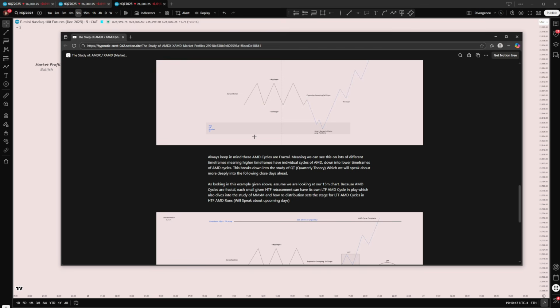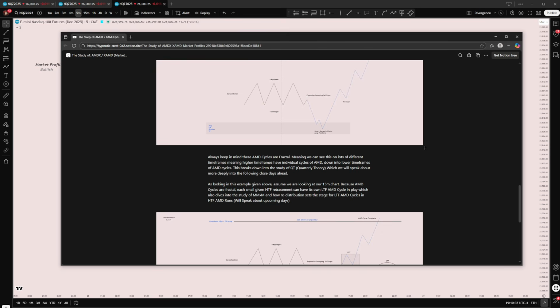All right, but always keep in mind these AMD cycles are fractal, right? A lot of people don't understand what fractal means. Now there's a deep sense into time is fractal, right? Time is fractal is a little bit different, but what I'm stating is AMD cycle fractal, right? This means repetitive, meaning that we can see these a lot of times on different time frames as it's happening at the same time.